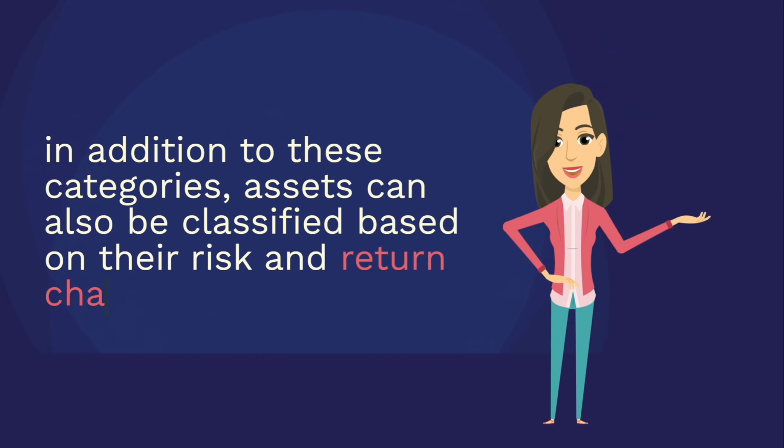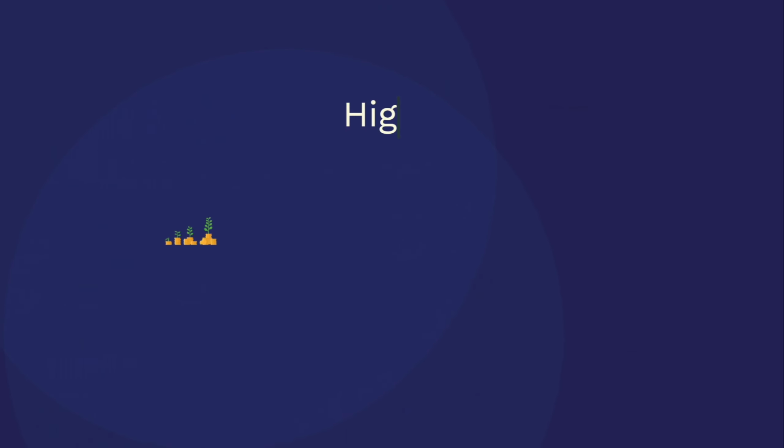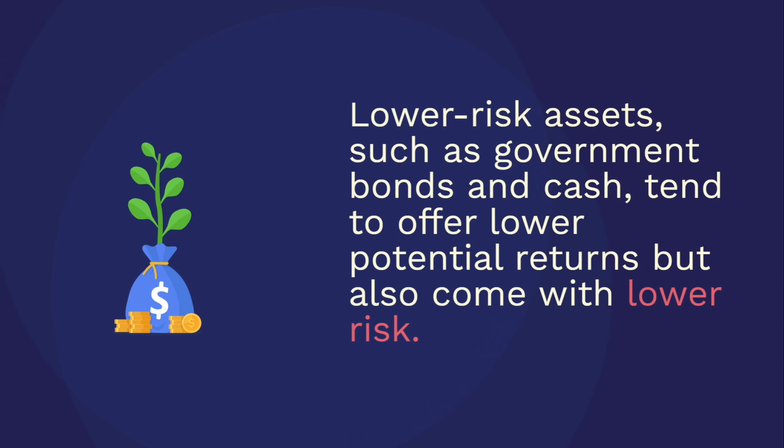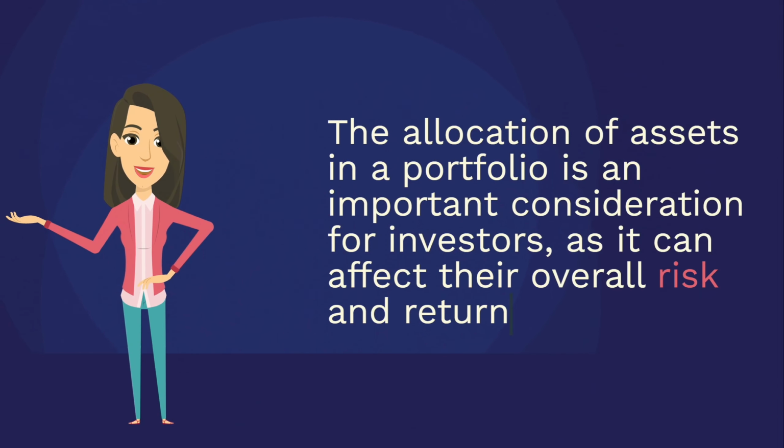In addition to these categories, assets can also be classified based on their risk and return characteristics. Higher risk assets, such as stocks and commodities, tend to offer higher potential returns but also come with a greater risk of loss. Lower risk assets, such as government bonds and cash, tend to offer lower potential returns but also come with lower risk. The allocation of assets in a portfolio is an important consideration for investors, as it can affect their overall risk and return profile.